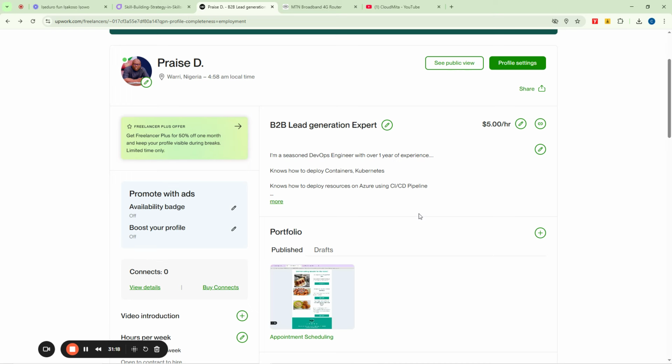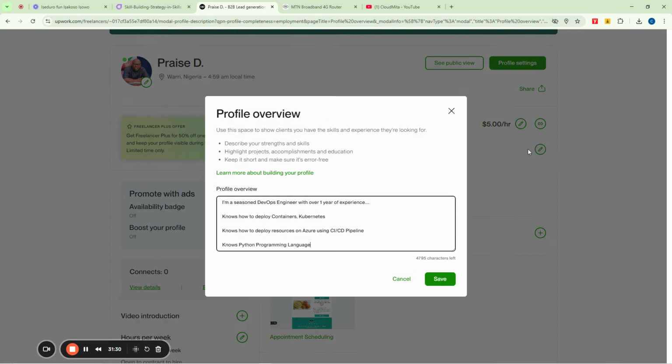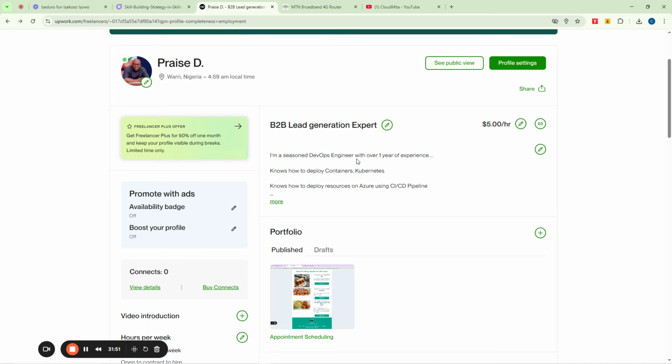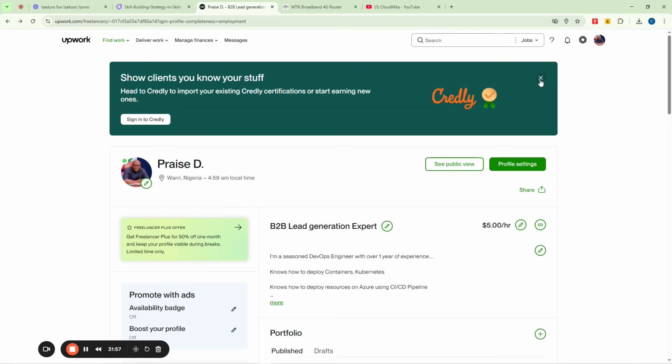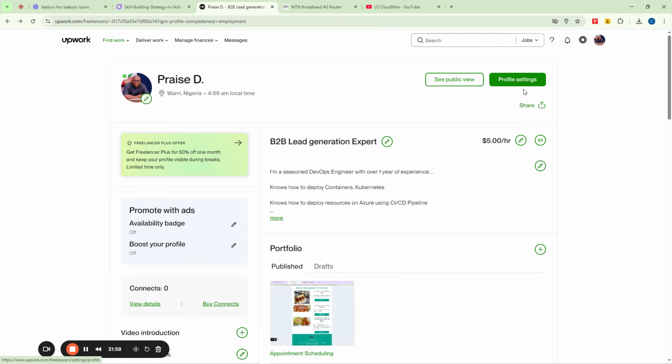Now, the next part I want to talk about here is your Upwork profile optimization. Okay. Now, optimization actually is very important because you want to enter keywords that can allow people to locate you for jobs easily, right? So you want to put those keywords here that can catch your potential employer's eyes, so that they can see you and then grant you access to the job. But I think I'll leave that for another video. Let us not make this one so long. But this is just how you can create an Upwork profile and then start selling your skills for money here on Upwork.